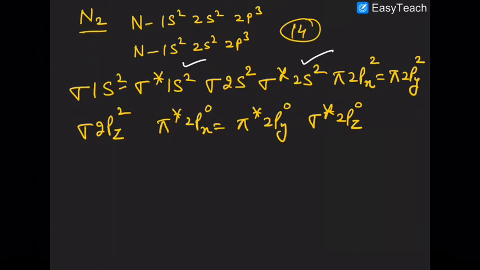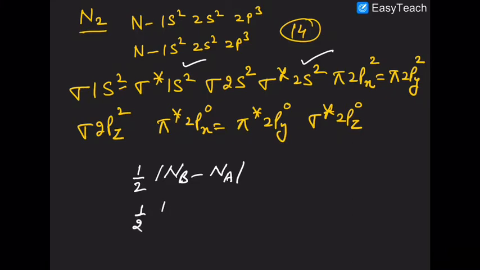Are you getting that in your mind now? Now, going by this trend, what would you get? What is bond order? The bond order is number of electrons in bonding MO minus number of electrons in anti-bonding MO.